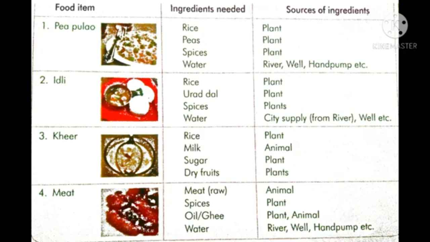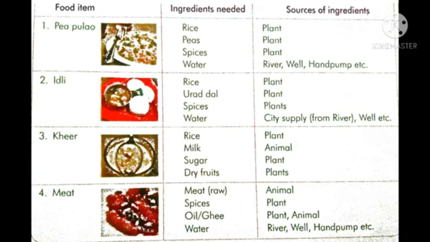Vegetables, pulses, cereals, fruits and spices come from plant sources. Meat, chicken, fish, egg, milk, ghee, paneer and milk products come from animal sources.